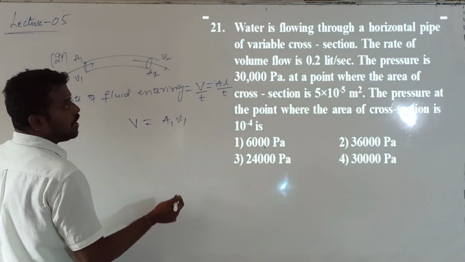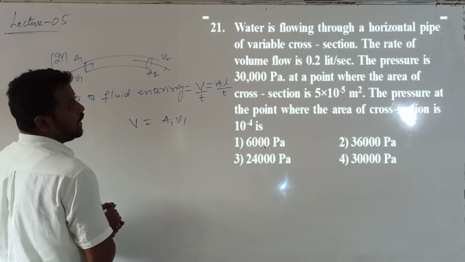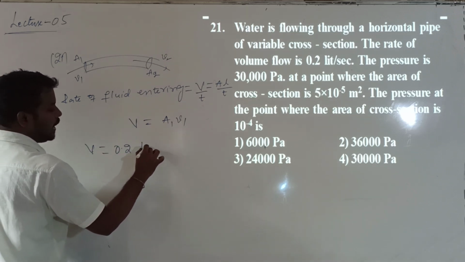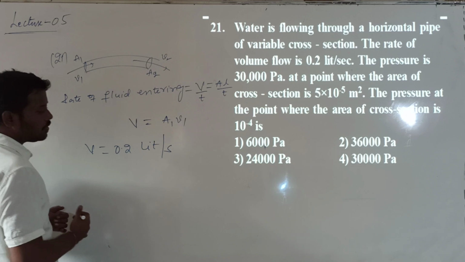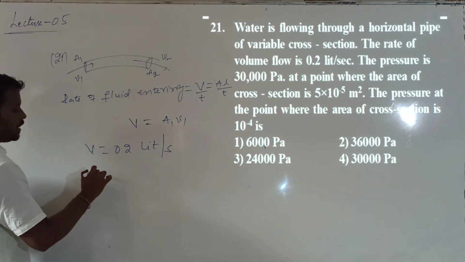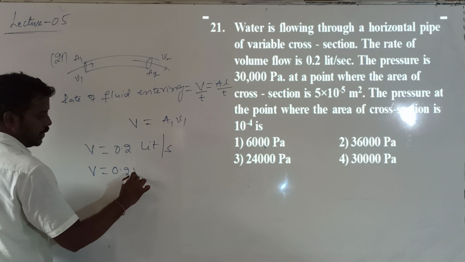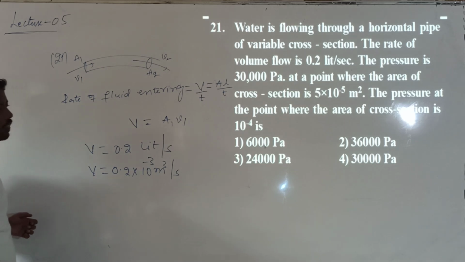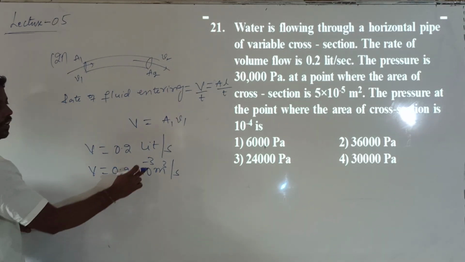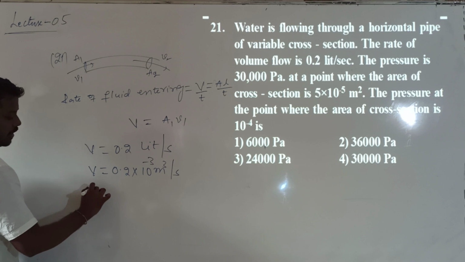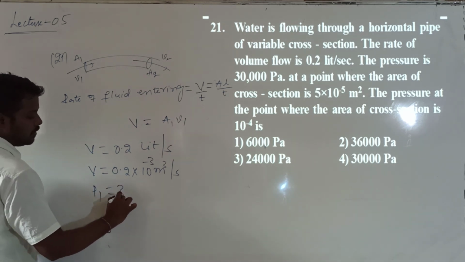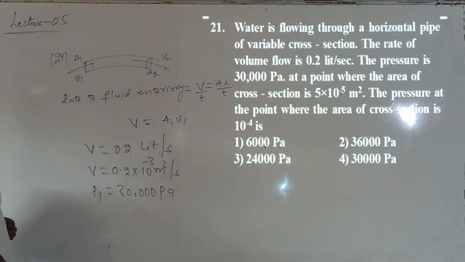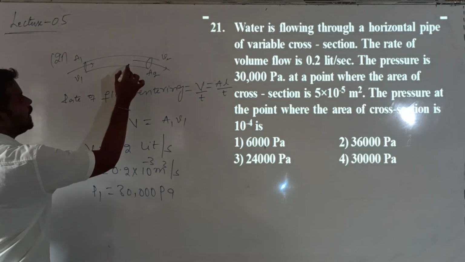So they have given the value of A1, the area of cross section, and the rate of volume entering. It is 0.2 liters per second, which can be written as 0.2 into 10 to the power of minus 3 meter cube per second. Conversion from liter to meter cube is compulsory. Then the pressure is given: P1 is equal to 30,000 Pascal at a point.